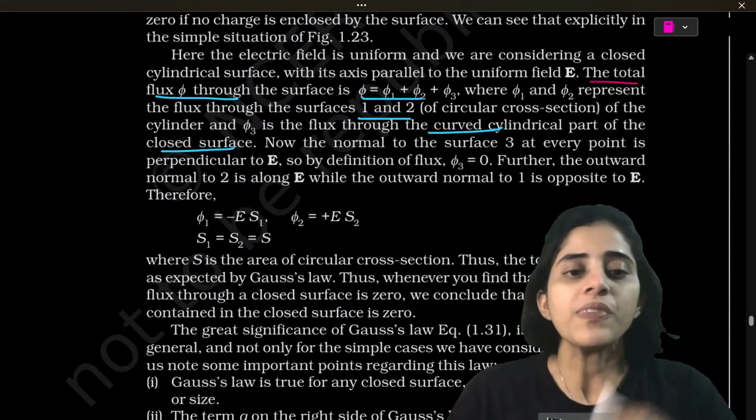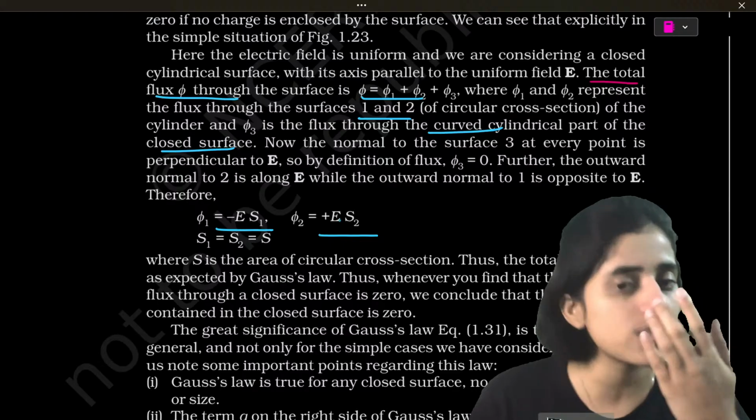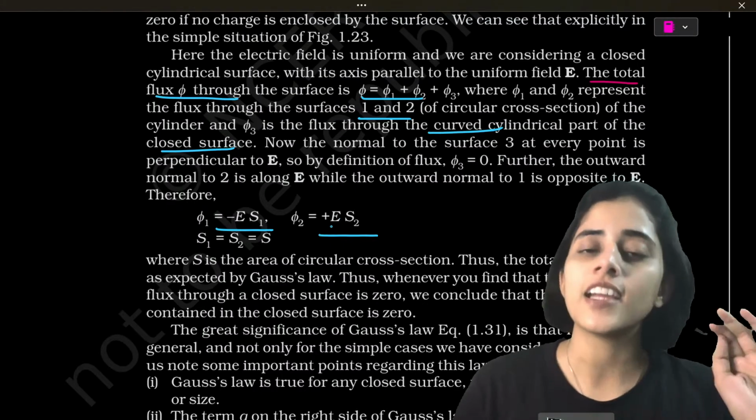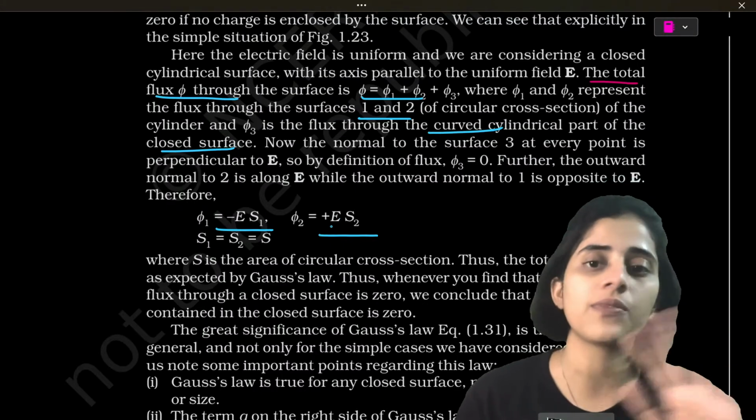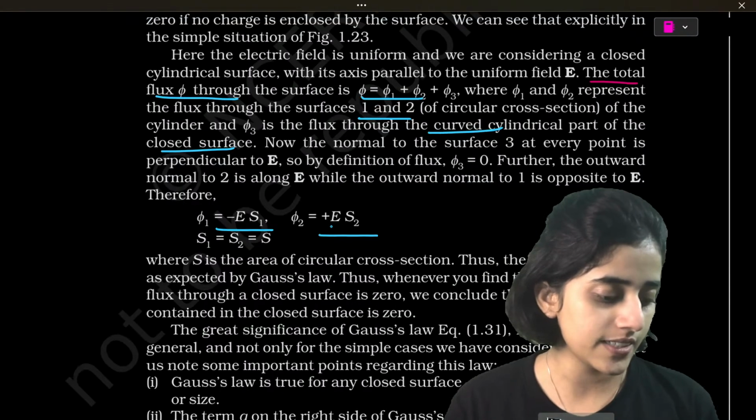Okay? Same thing here. Here they have taken it as S1 and S2. I always take area as A. In the textbook, it's always S. That's the only difference.